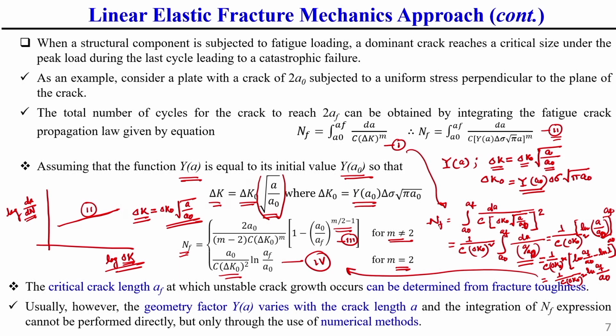For this case, what should be the solution, that I have already shown. So, here we have observed that for m not equal to 2, that means if m greater than 2, what should be the solution, and if m equal to 2, then what should be the solution. So, by this equation generally we can find out the number of cycles using Paris law, if we know the initial crack length and final crack length.